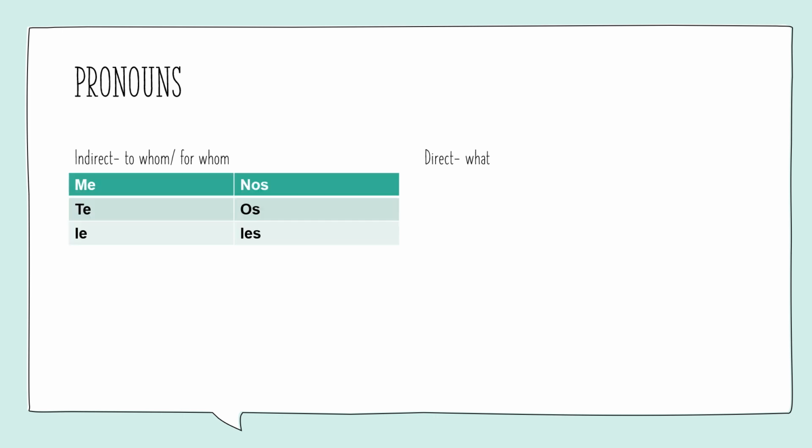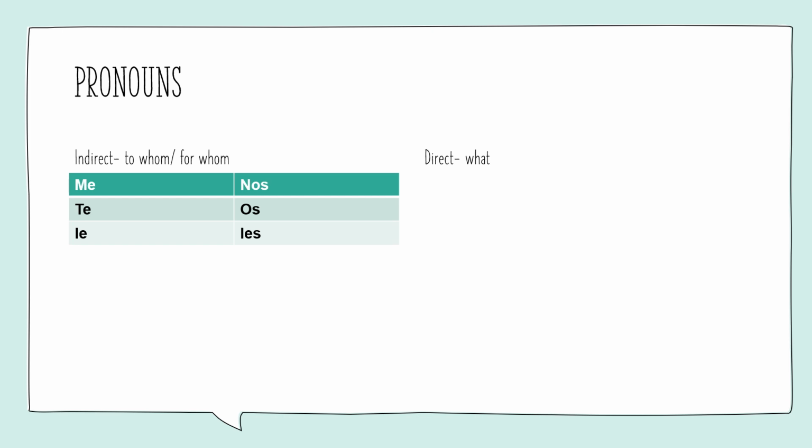All right, we have the indirect object. That tells us to whom or for whom. This may or should look familiar if you have ever seen the indirect object, the me gusta video, or just been in class and learned how to do that me gusta. We've talked about the indirect object before. This answers to whom or for whom.